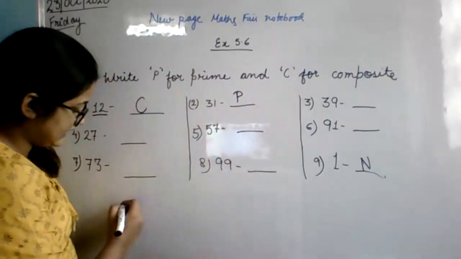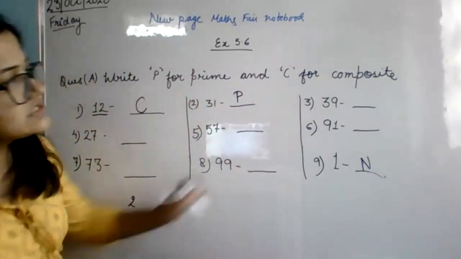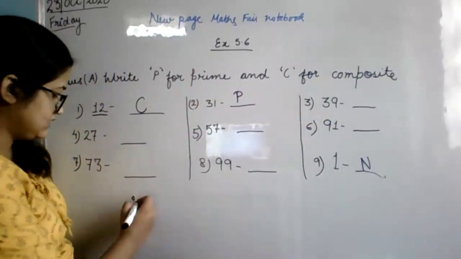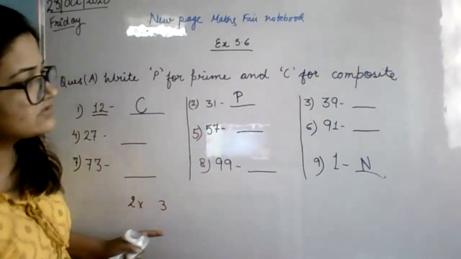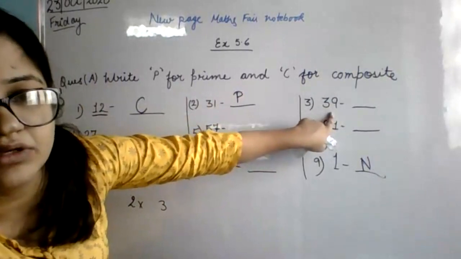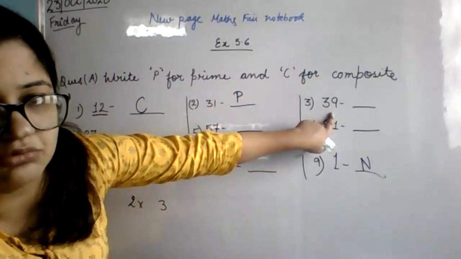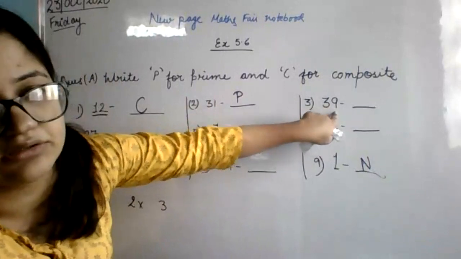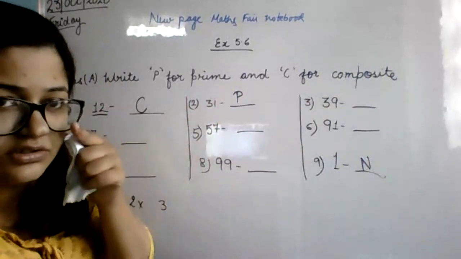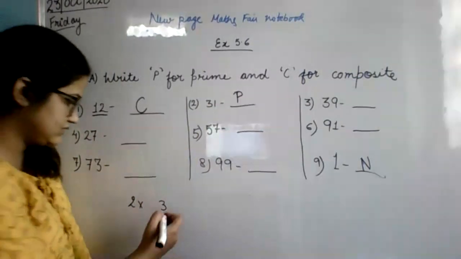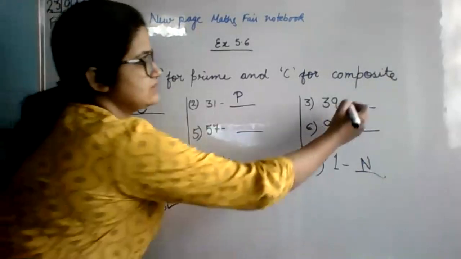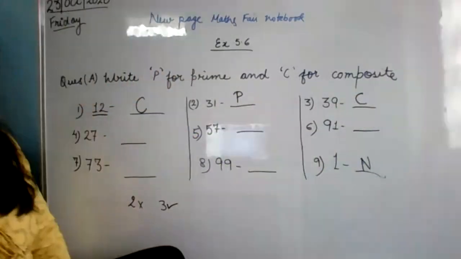Now let us check for 39. First prime number is 2. Is 39 divisible by 2? No, ma'am. Then 3. Next prime number is 3. If you add the digits, Anshuman, please don't shout, 3 plus 9 is what? 12. 12 is coming in the table of 3. Yes, it is divisible by 3, that means this is composite.